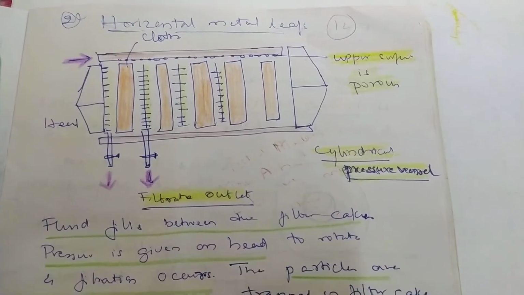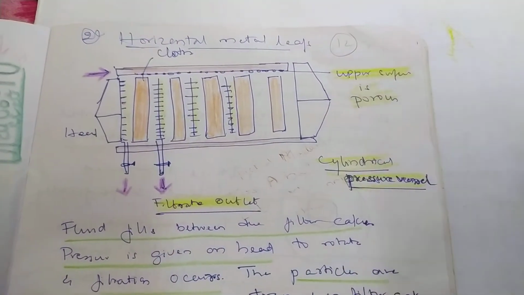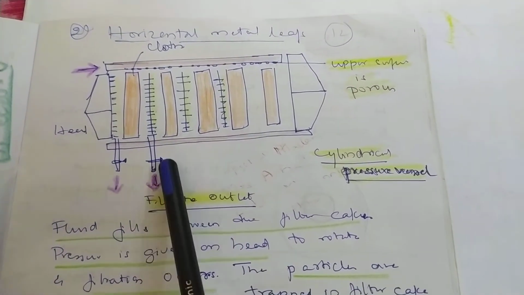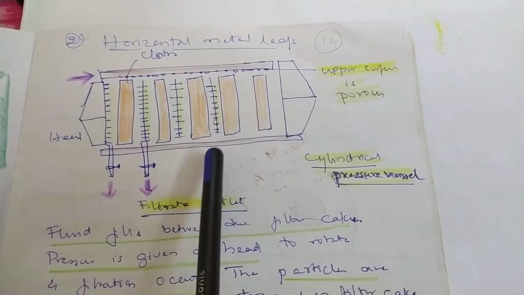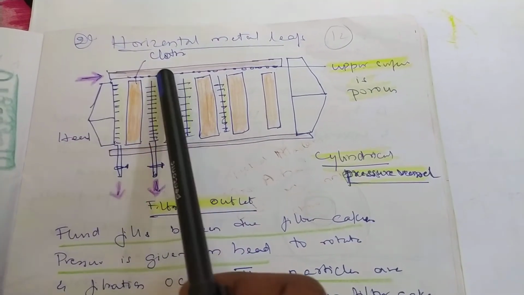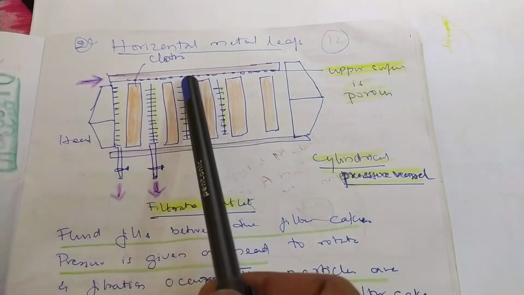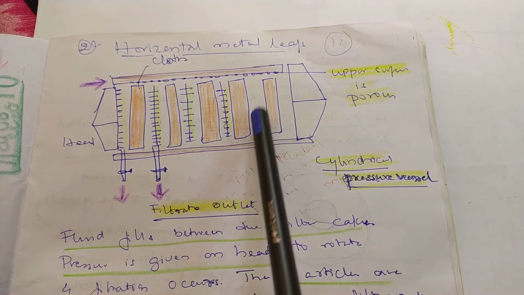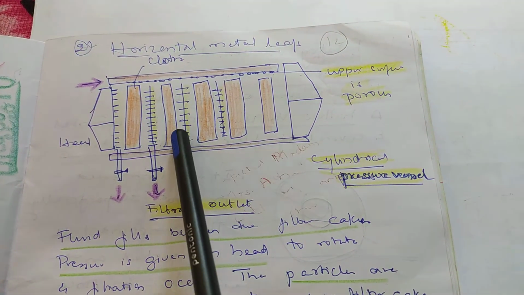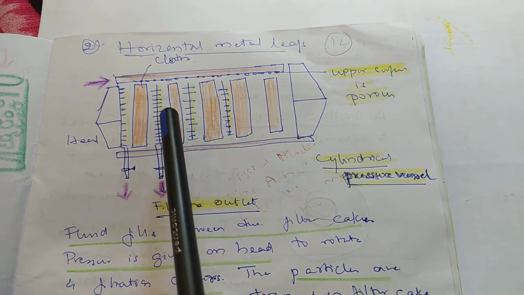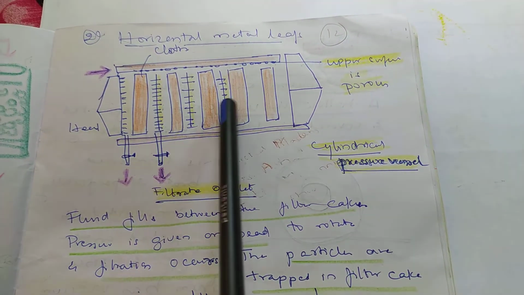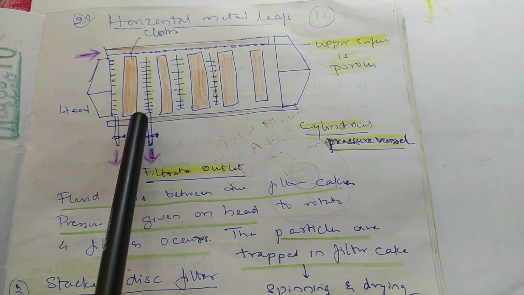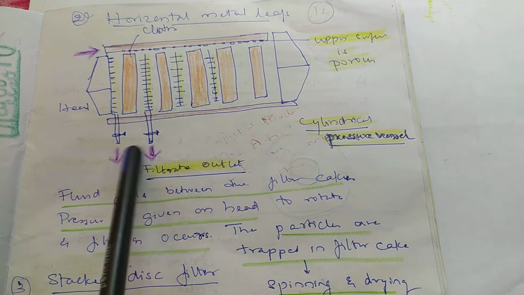The second type of filter is the horizontal metal leaves. Here you see a chamber, similar to the previous one, but I have shown the chamber where the broth enters. There are pores at the top, the broth passes through the pores, and the cloth material acts as a filter. It passes through the cylinder, and there is recovery of the filtrate here.